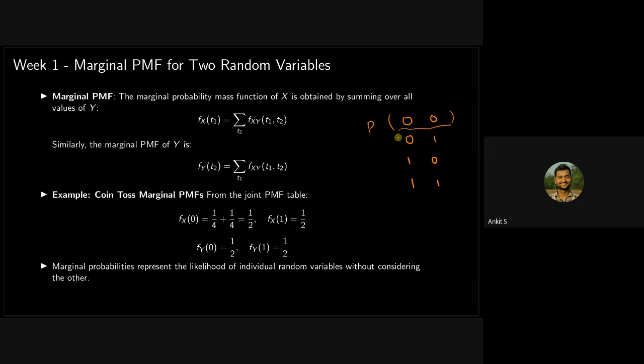But when we are trying to find the marginal probability, we are just interested in the probability that the first coin will take value 0. So we need to add both of these cases. So it means whenever we are calculating marginal probability, we are adding up some joint probabilities. So this is how you calculate marginal probabilities, and it is also a valid PMF.